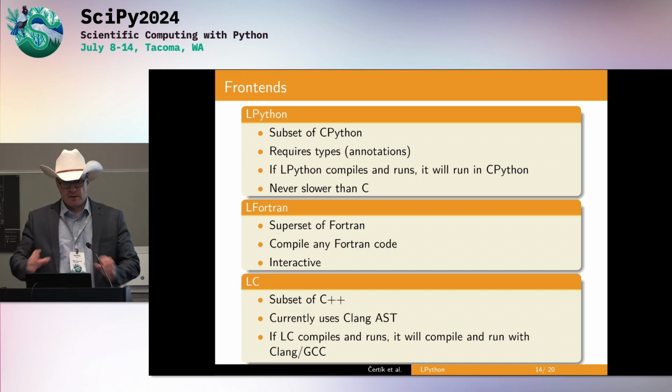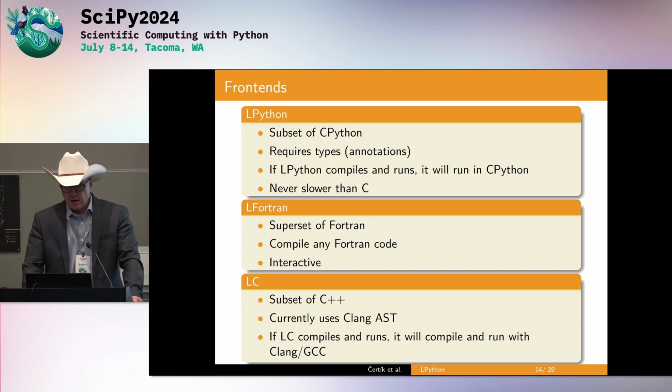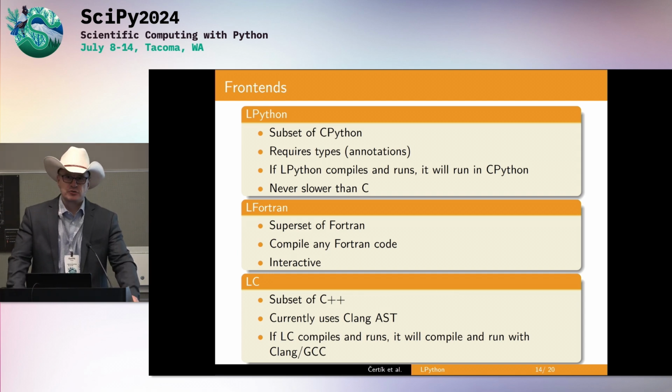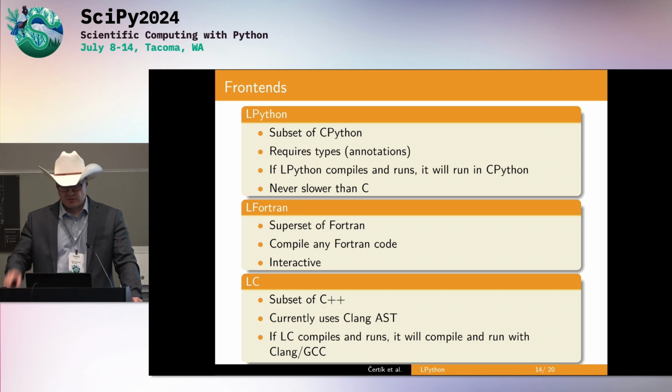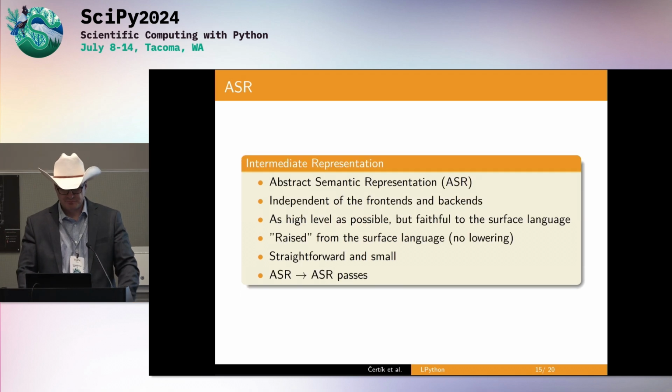Regarding the goal, I think of LPython as needing to compete with C and Fortran, so it needs to be at least as fast as C, ideally better if we can. LFortran is a superset of Fortran, so there our goal is to compile all Fortran code eventually and run it interactively. And LC is a subset of C++. We currently use Clang AST to do the parsing, and then we translate Clang AST to our ASR. And we have the same deal: if LC compiles it and it runs, it needs to run with Clang and GCC.